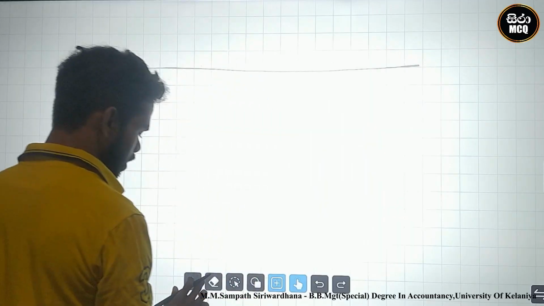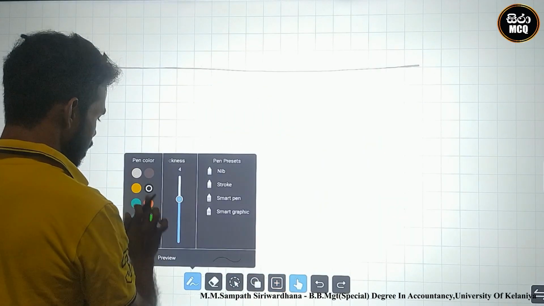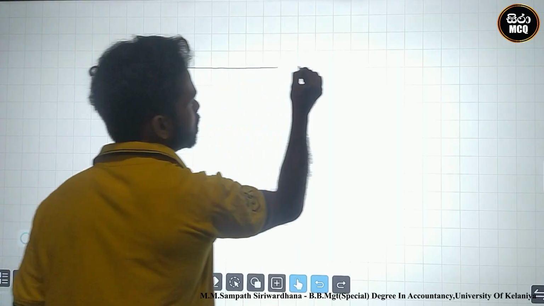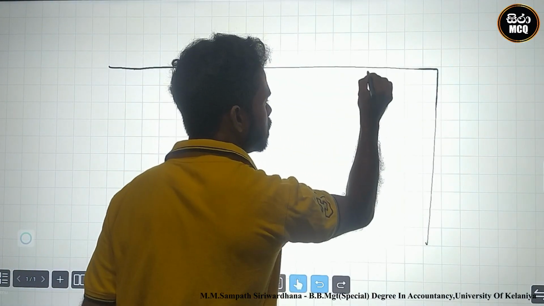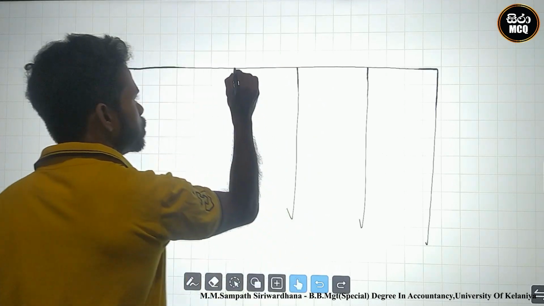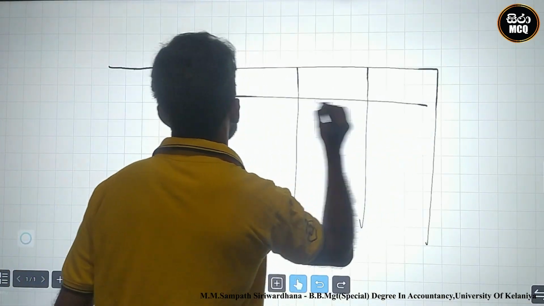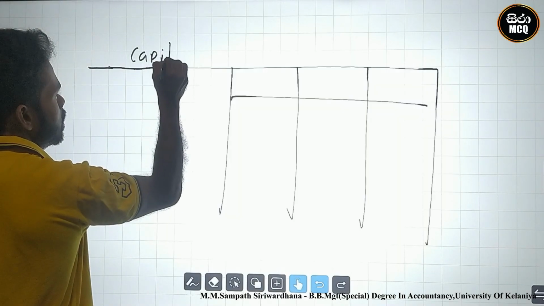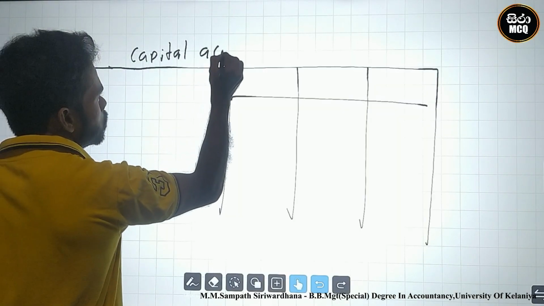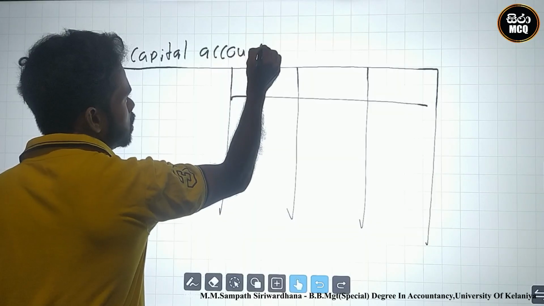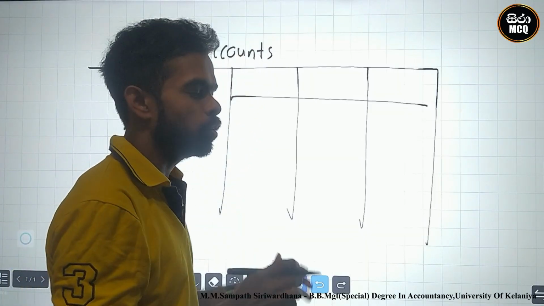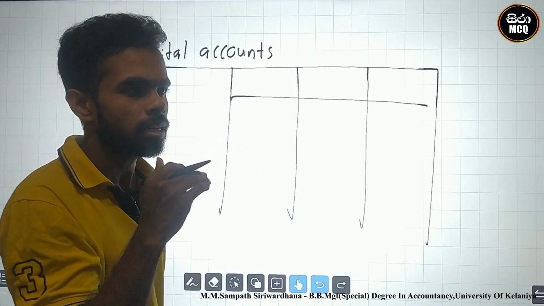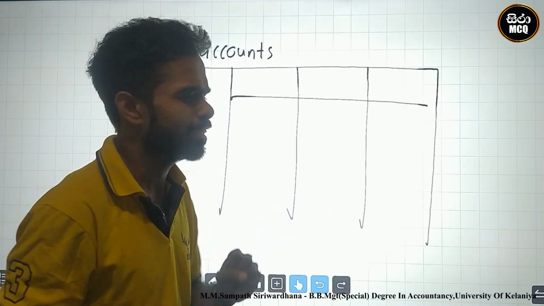There are three partners. This is the easy structure for the capital accounts. There are no credits and debits, only plus and minus. Capital accounts are normally credit.